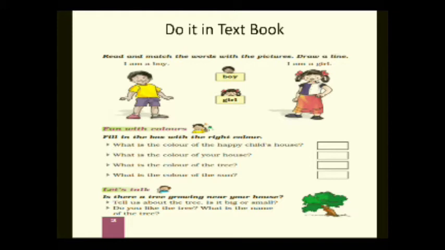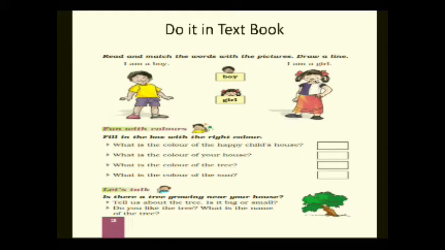So what you have to do? You have to draw a line from the image to the word. The boy's image is there, and with the image you have to draw a line to the word. In the same way, the girl's image is there, you have to draw a line from the girl's image to the word. So this is the first one.